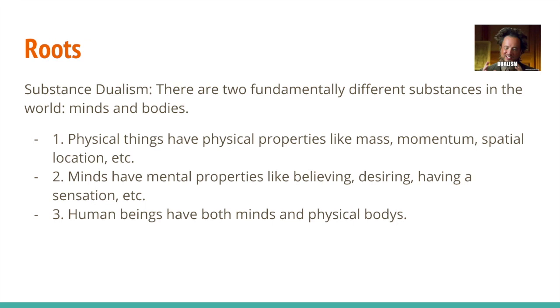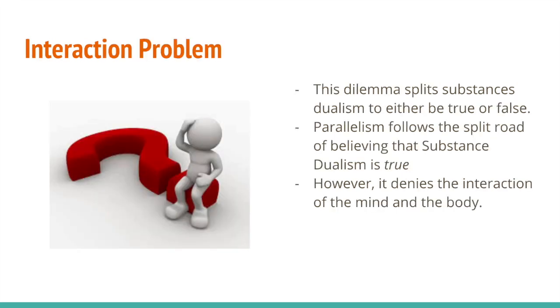Substance dualism holds a specific problem, which is the interaction problem. The interaction problem is how to explain the accommodation of the mind body interaction, since minds and bodies evidently interact causally. So, substance dualism creates a split road here due to the interaction problem. It is hard to see how interaction could occur if minds are unextended, immaterial substances and bodies are extended, material substances. So, successors of Descartes tried to massage dualism, but still tried to preserve the core insights of dualism.